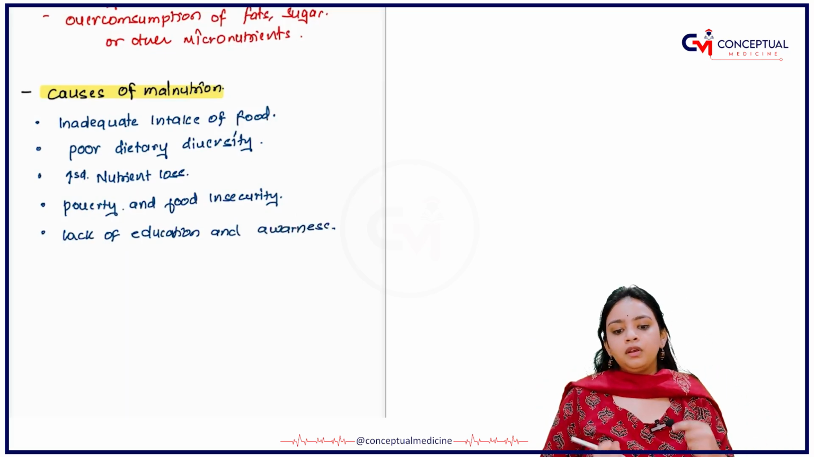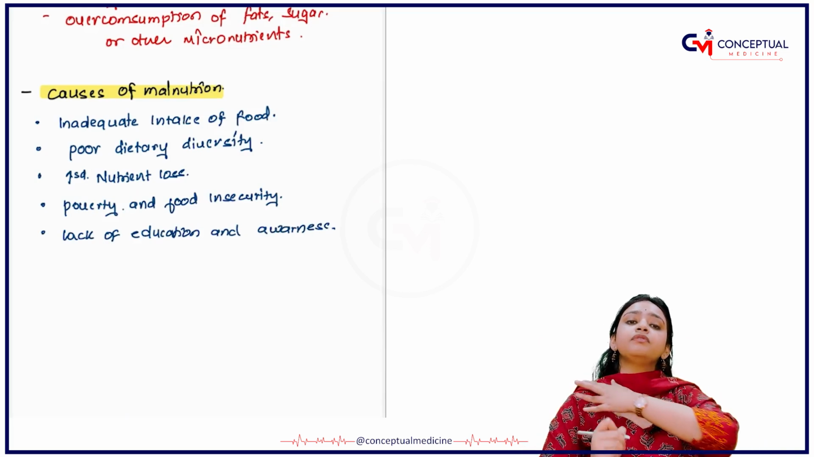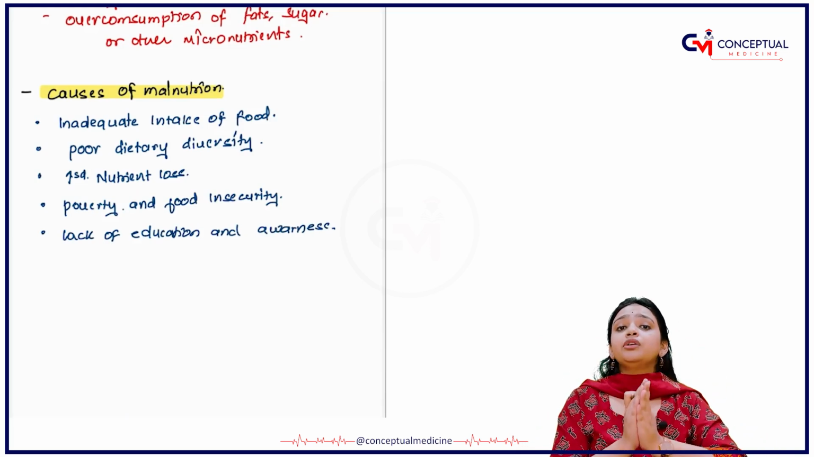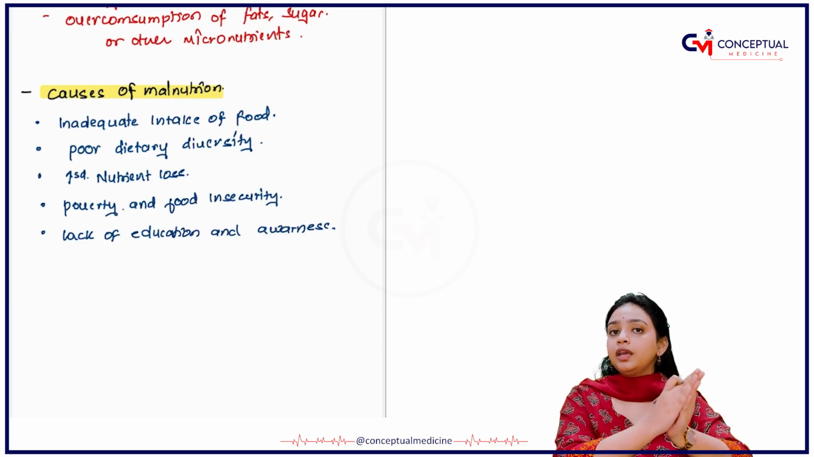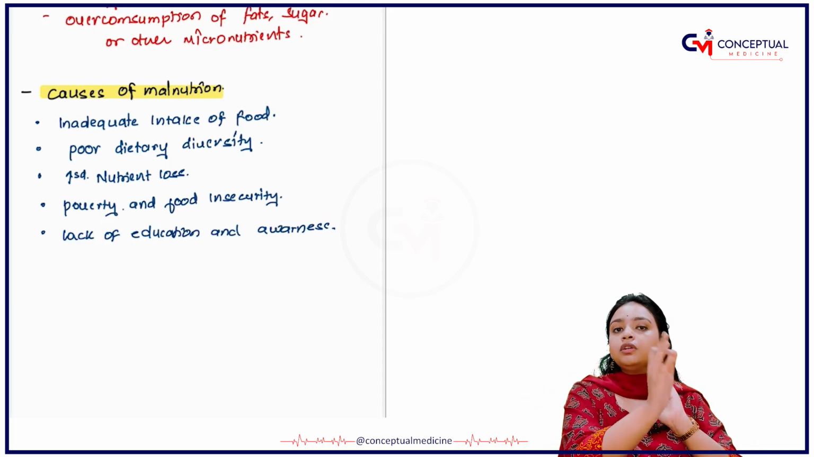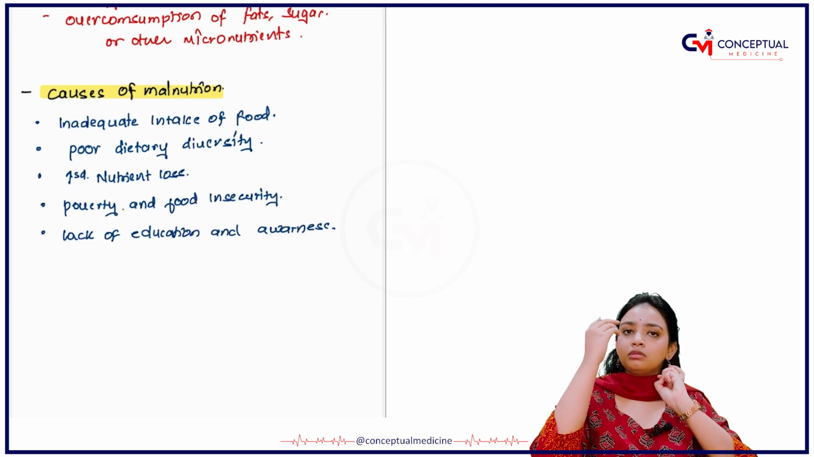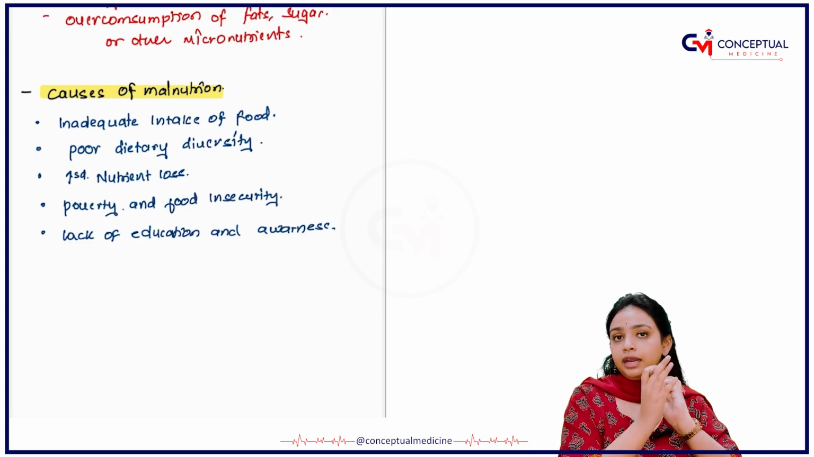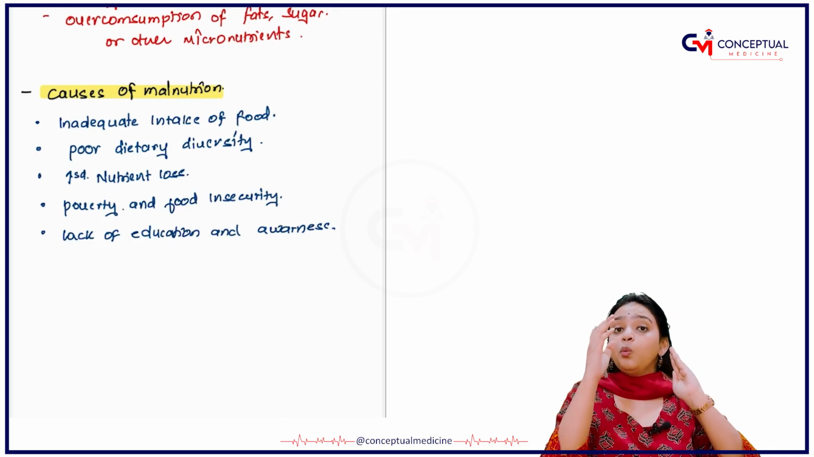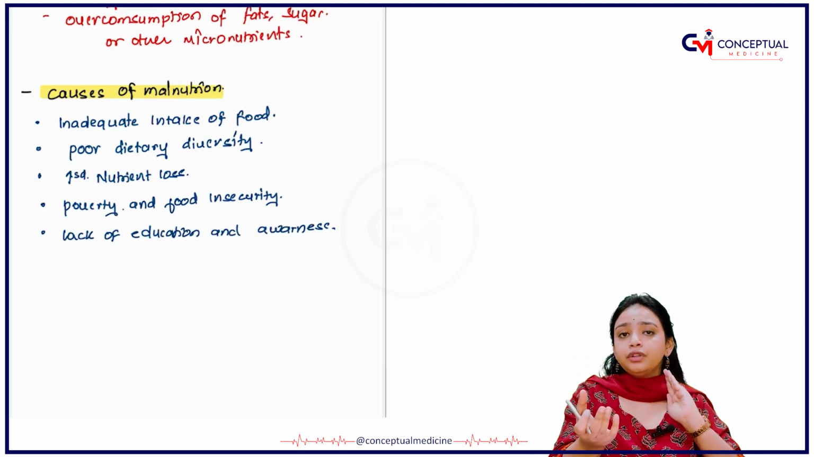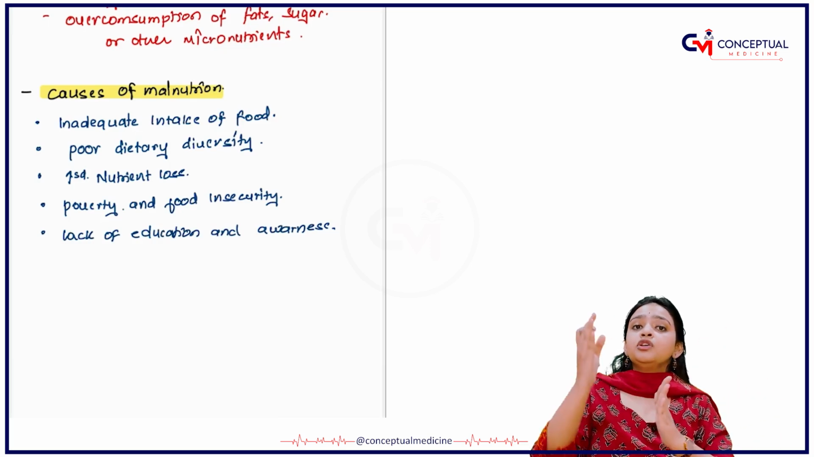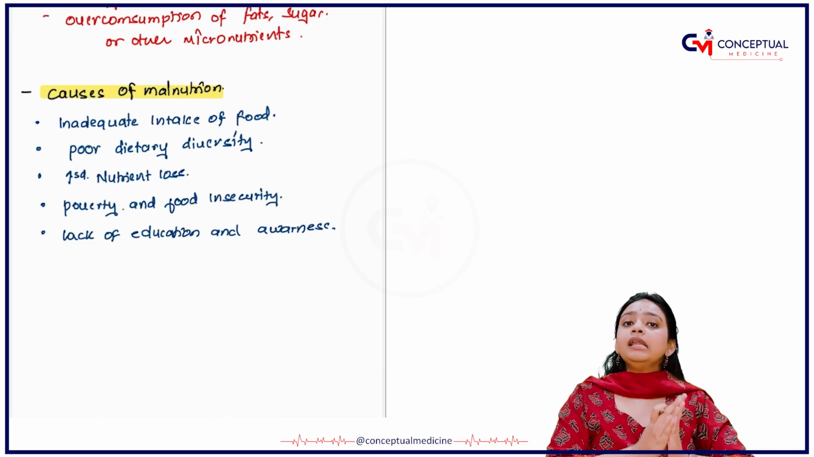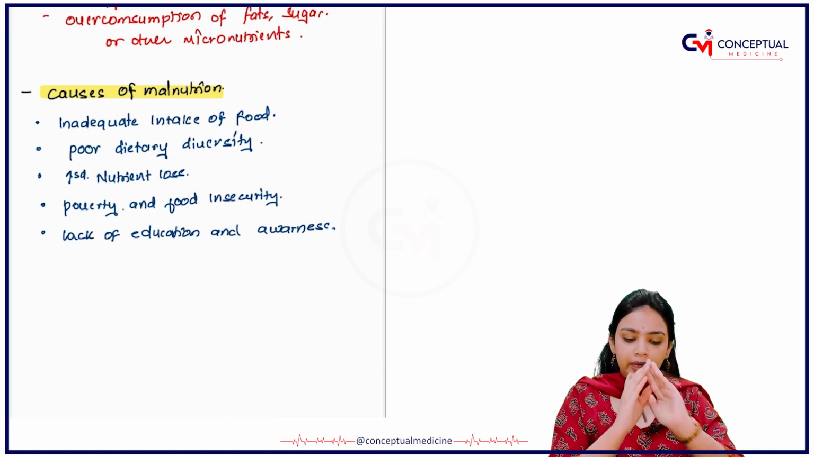Next is the loss of education and awareness. If a person is not aware of what diet he or she should take, whether they should take chips, noodles, or whatever, right? They should know what are good foods for them and what are bad foods for them. So they will be taking them in adequate amounts, right?